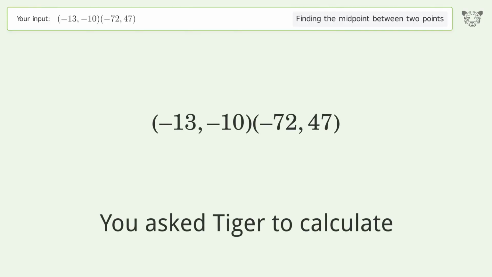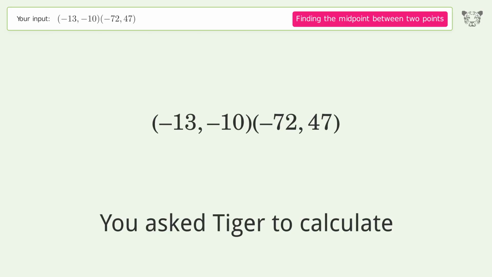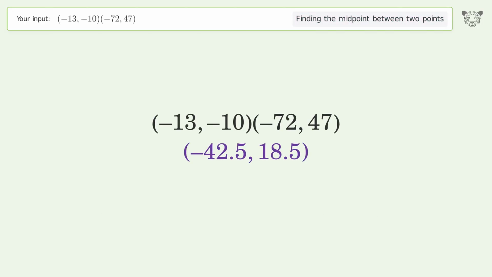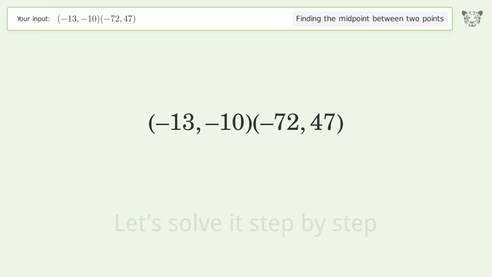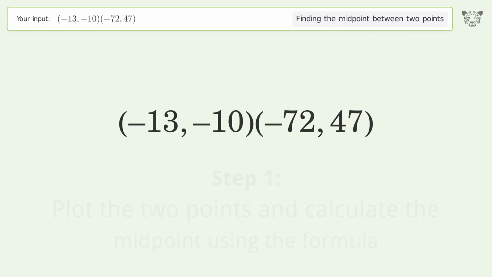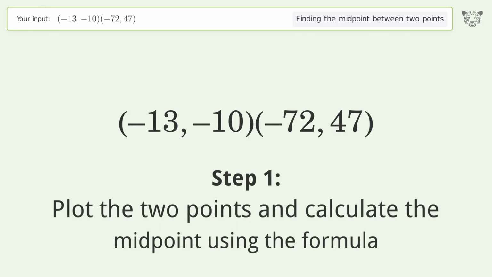You ask Tiger to calculate. This deals with finding the midpoint between 2 points. The midpoint between the 2 points is negative 42.5, 18.5. Let's solve it step by step. Plot the 2 points and calculate the midpoint using the formula.